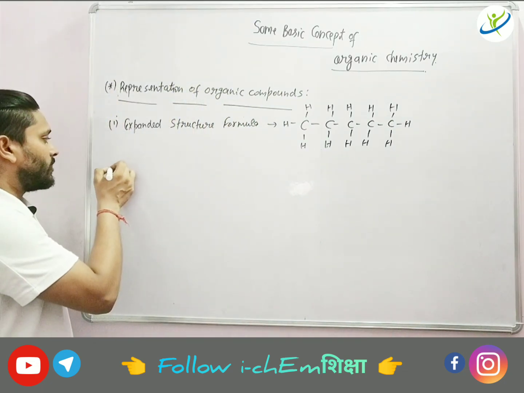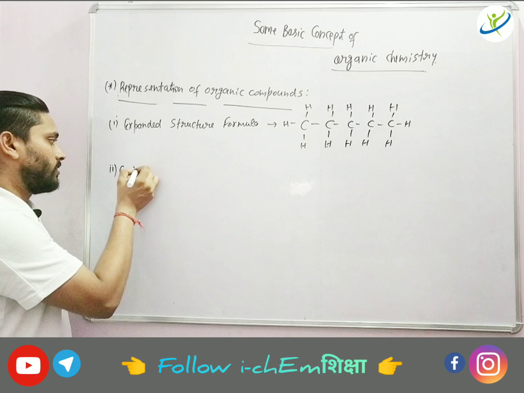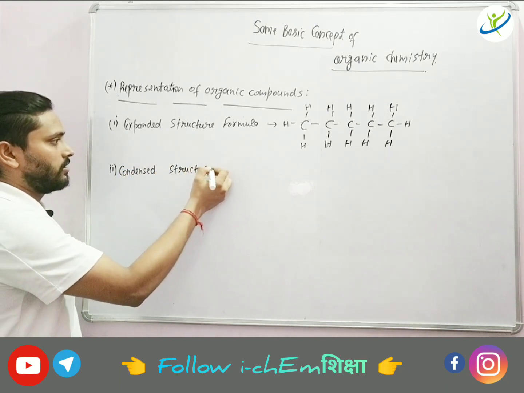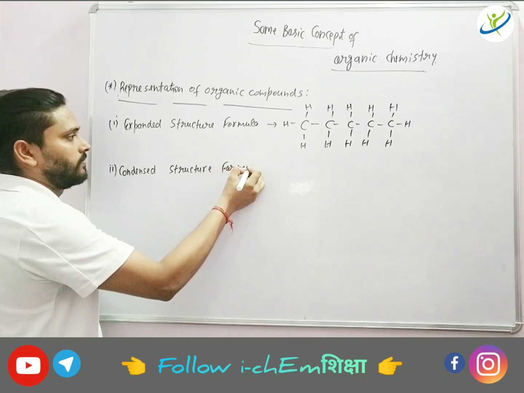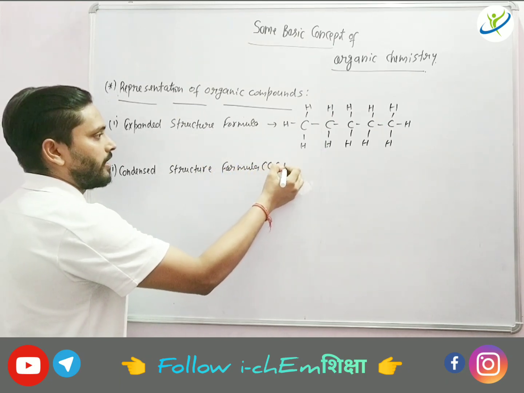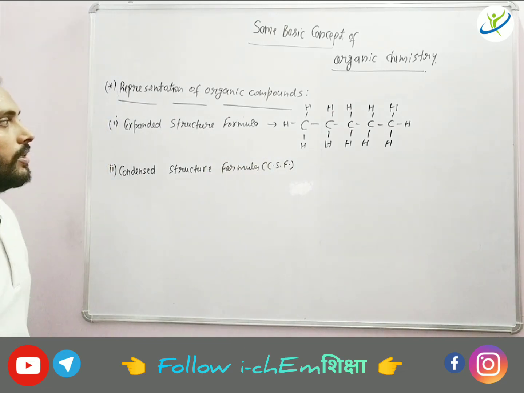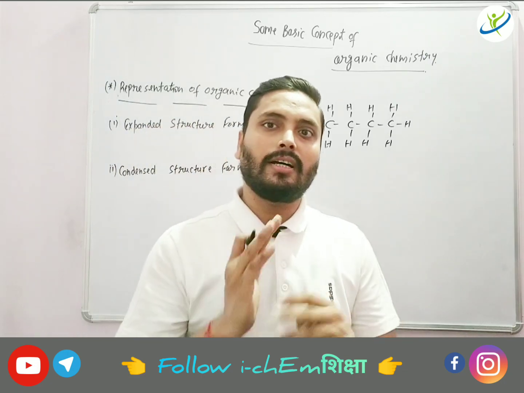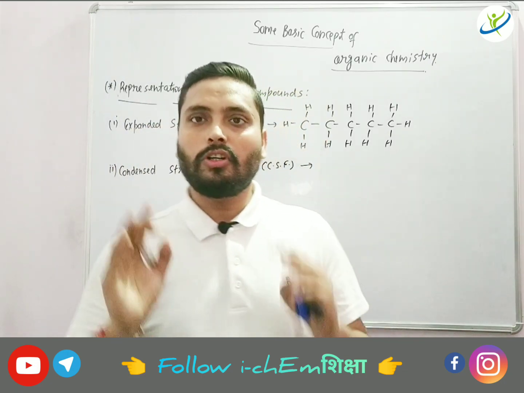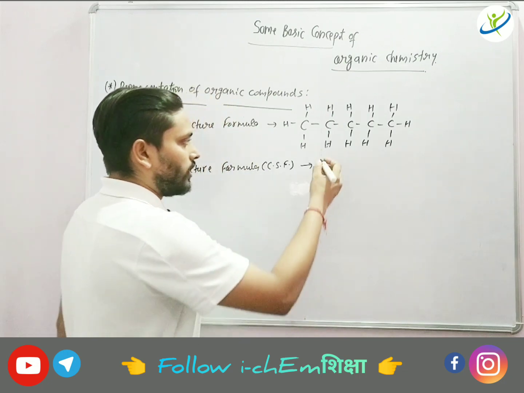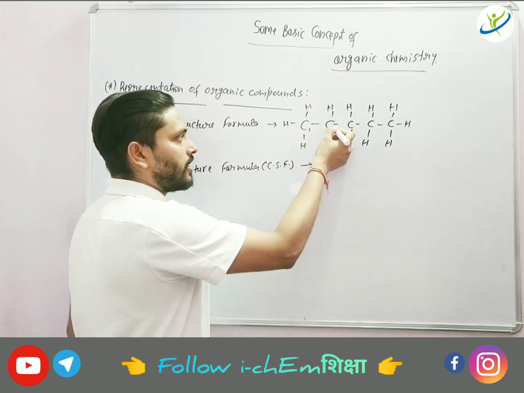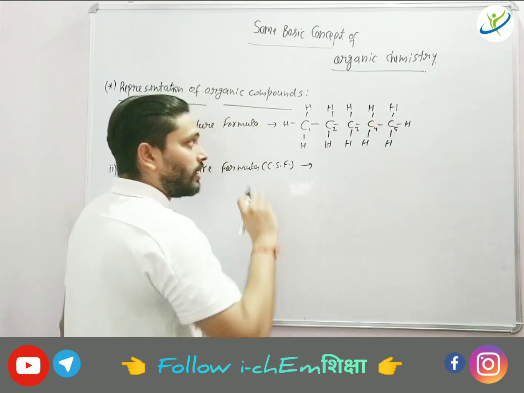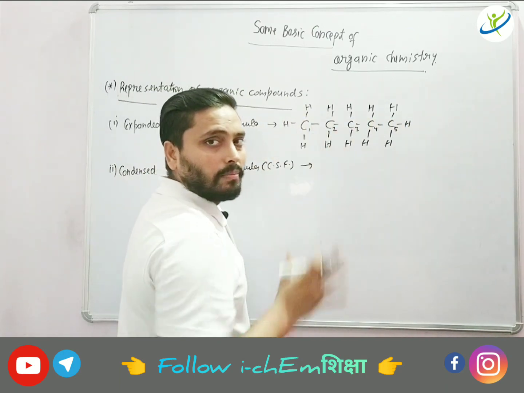Second is the condensed structural formula, CSF. Here we try to diminish all the carbon-carbon and carbon-hydrogen bonds. We don't show any kind of bond. If we start from this carbon, let's number the carbons 1, 2, 3, 4, 5. By numbering, it's very easy to write the number of hydrogens in front of each particular carbon.